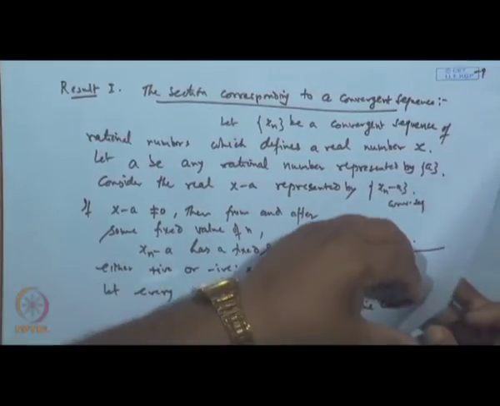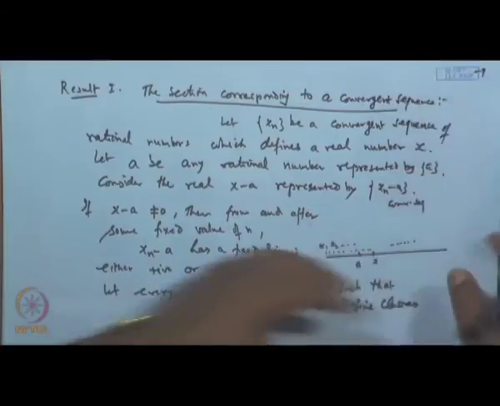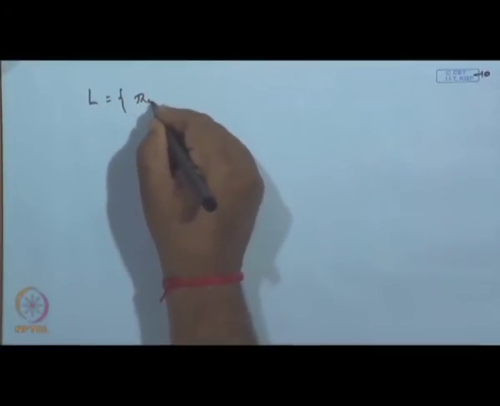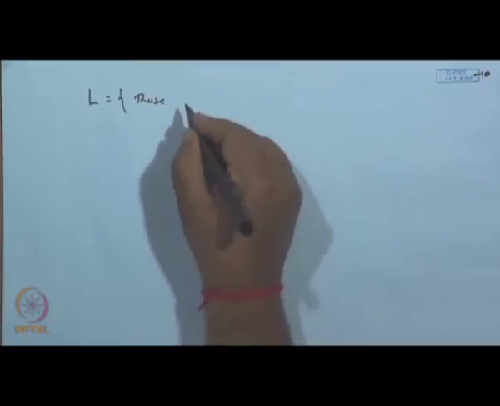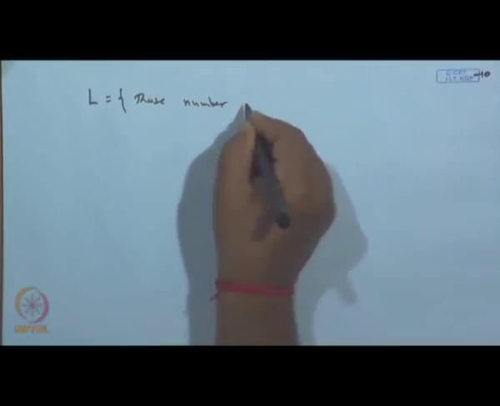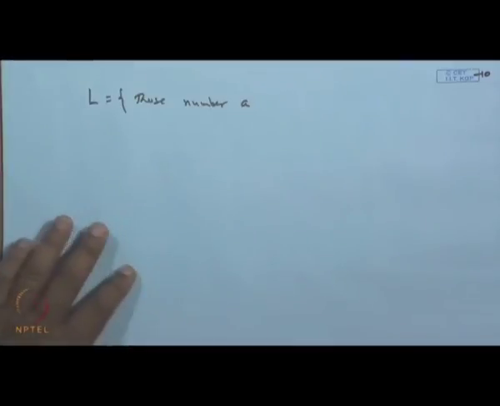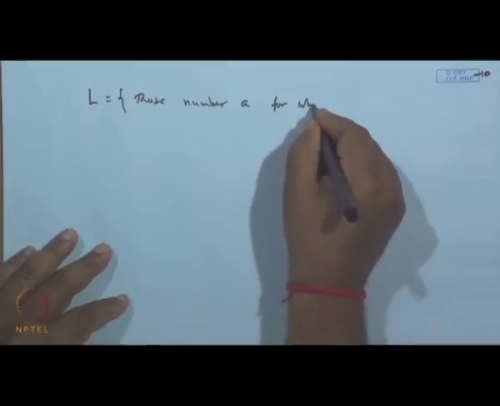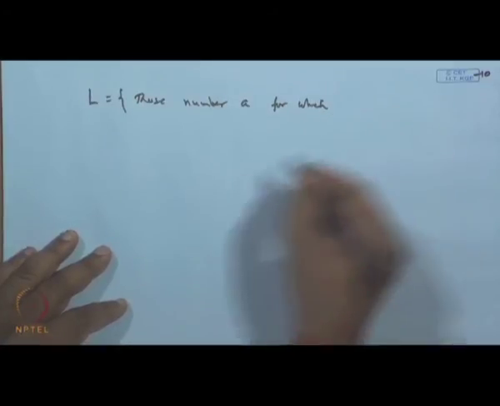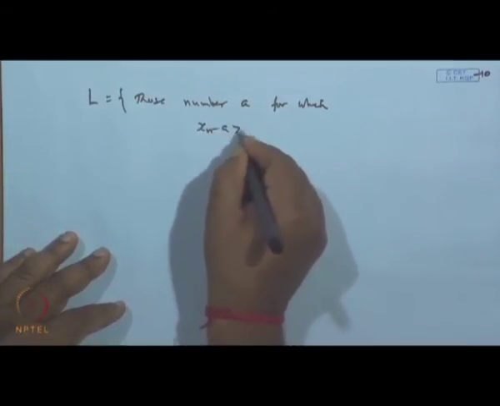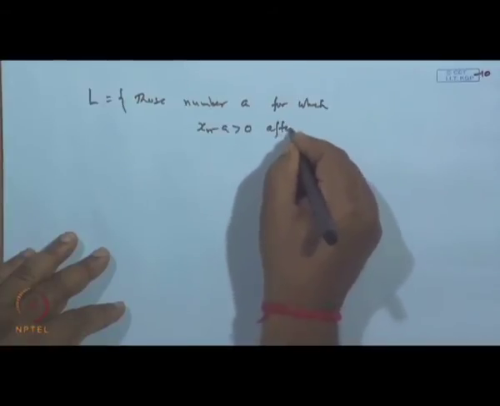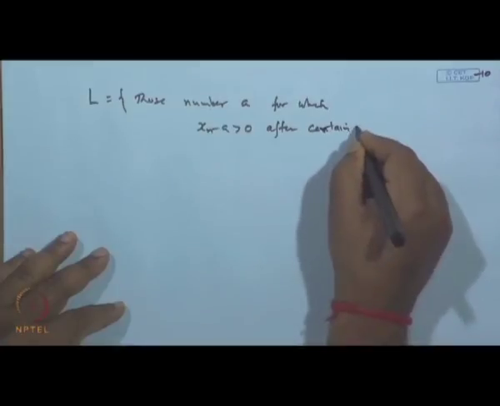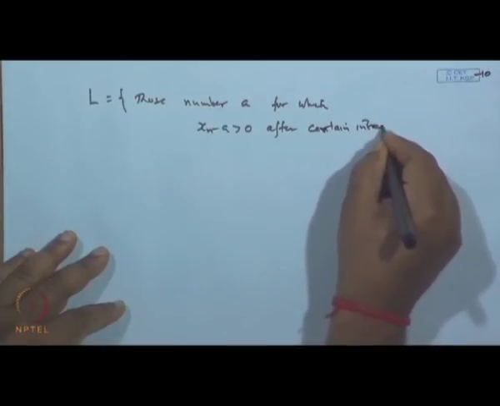What we take: L is the class of those numbers a for which x n minus a is positive after a certain integer n naught.